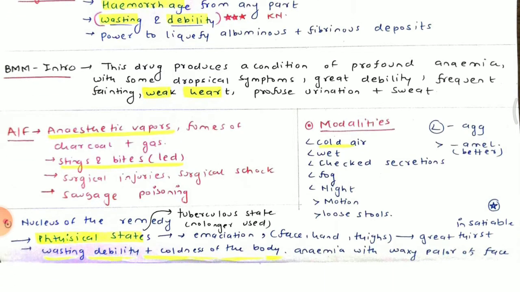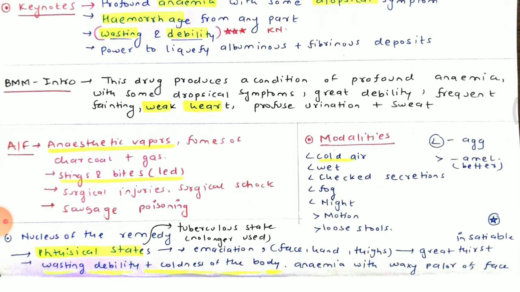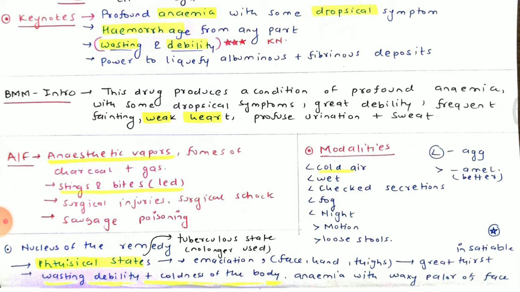Then we finally move on to the nucleus of the remedy, which is a very good remedy in phthisical states, which is the tubercular state. The word phthisical is no longer used in our day-to-day times. And emaciation, wherein the face, hand and thighs are profoundly emaciated. There is great thirst. The thirst is insatiable. Wasting, debility plus coldness of the body and anemia with waxy pallor of the face.